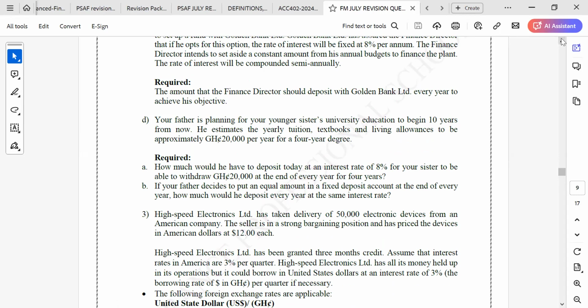A. How much would he have to deposit today at an interest rate of 8% for your sister to be able to withdraw 20,000 Ghana cedis at the end of every year for 4 years? B. If your father decides to put an equal amount in a fixed deposit account at the end of every year, how much would he deposit every year at the same interest rate?